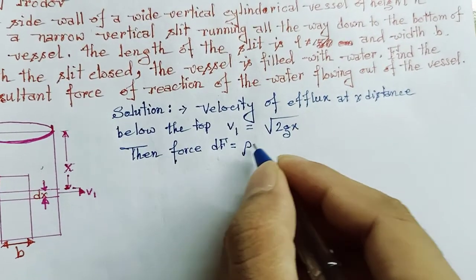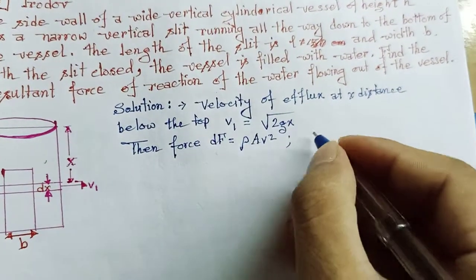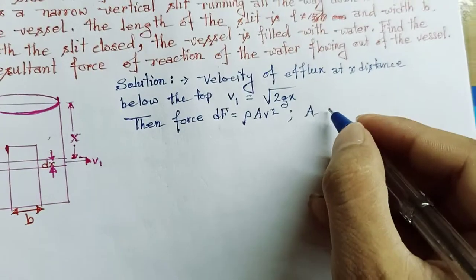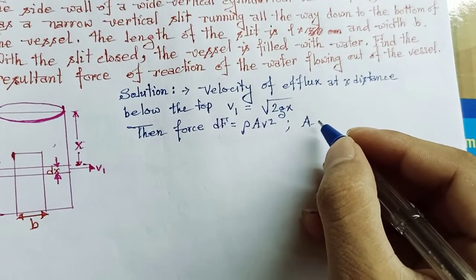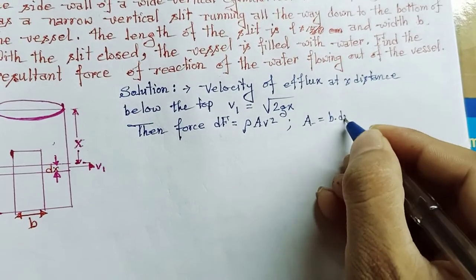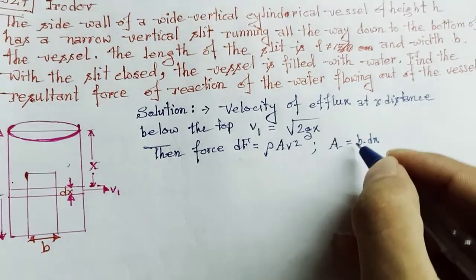rho A v square. Now A is given as length into breadth, so A will be equal to B into dx, because dx is the thickness and B is the other dimension here.